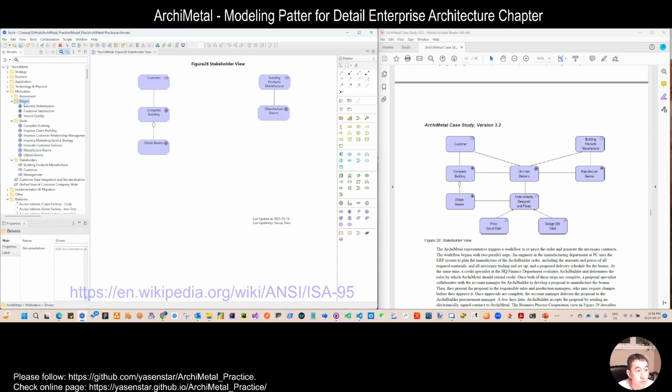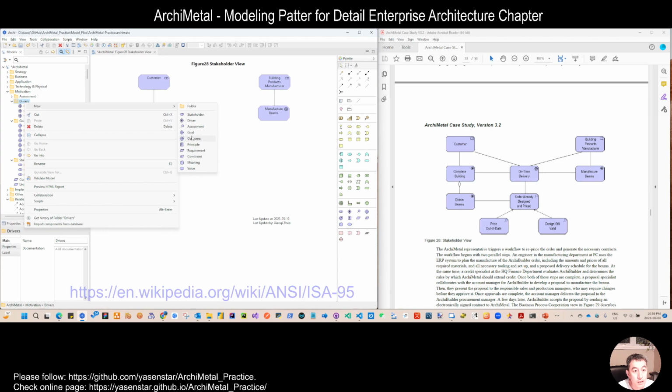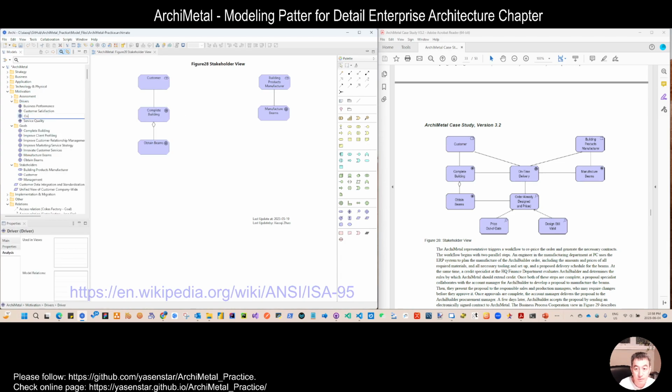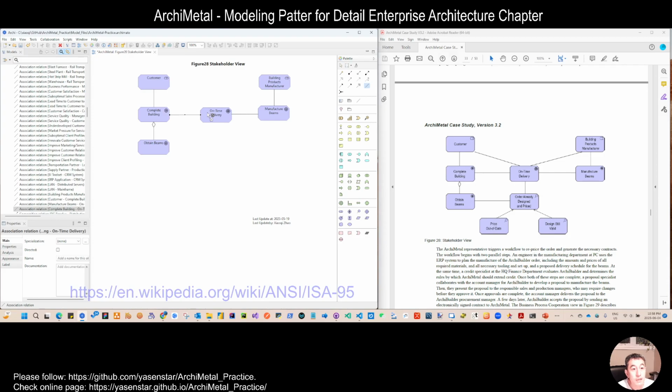On-time delivery, no. The timing is the critical factor here. So let's log the association. On-time delivery links to both goals, and both stakeholders need on-time delivery.